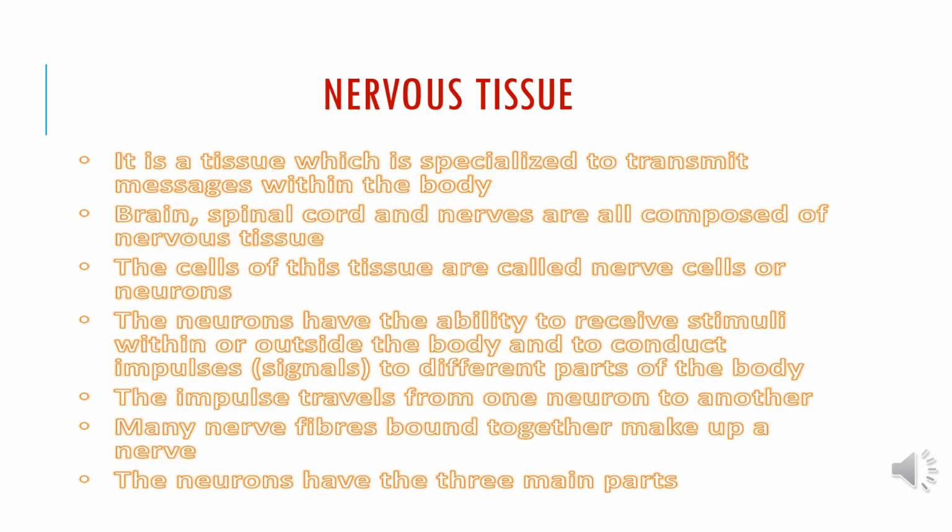The components of neural tissue are neurons, neuroglia, and neurosecretory cells. In detail, we have studied neurons in the previous chapter, human physiology, so you can learn the structure of a neuron from there. Some more terms I'm going to use here: synapse. I think everyone knows what a synapse is. A synapse is a site of junction between the terminal arborization of the axon of one neuron and the dendrites of another neuron. In simple language, a synapse is the gap between two neurons. It's a microscopic gap of about 200 angstrom. Types of neurons we'll be studying in the next slide.